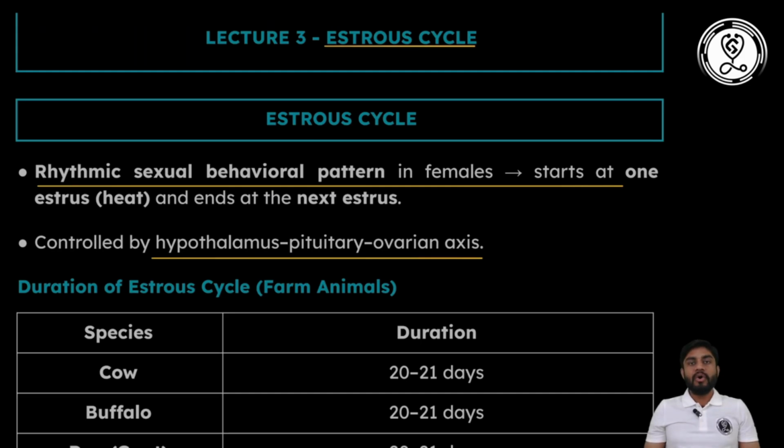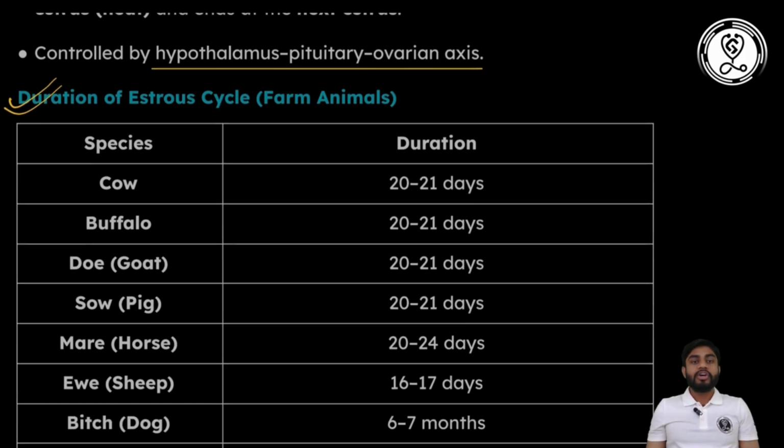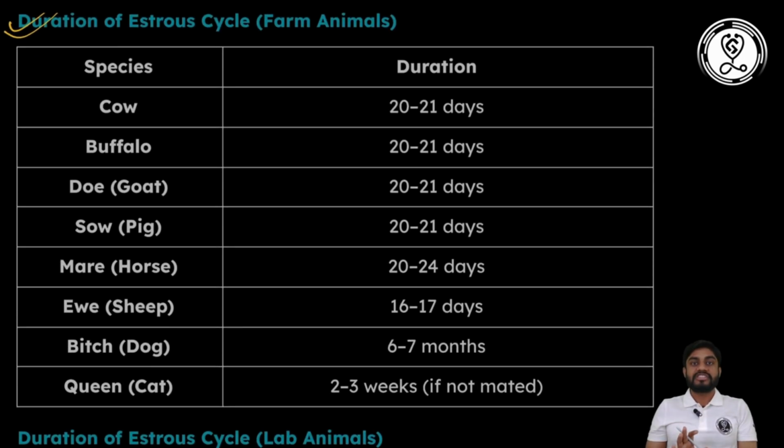Now the important question here is the duration of the estrous cycle, because every year they ask questions about the duration of the estrous cycle in different animals. On one side they will give the list of animals, and on the other side the period of the estrous cycle, so you should be aware of the period in different animals. In cow, the estrous cycle is 20 to 21 days. In buffalo it is also 20 to 21 days. In goat it also varies from 20 to 21 days. In sow, it varies from 20 to 21 days.